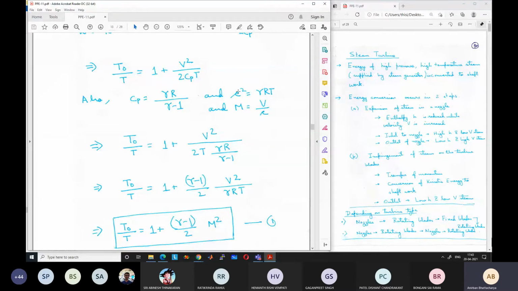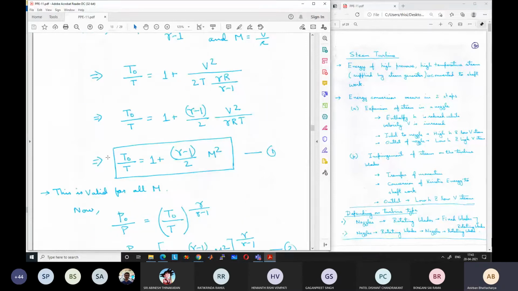And the speed of sound C square is equal to gamma RT, and Mach number M is equal to V by C. Using these relations, we obtained in the previous class T0 by T is equal to 1 plus gamma minus 1 by 2 M square. This is a very famous, very useful relation, and is used in many places.